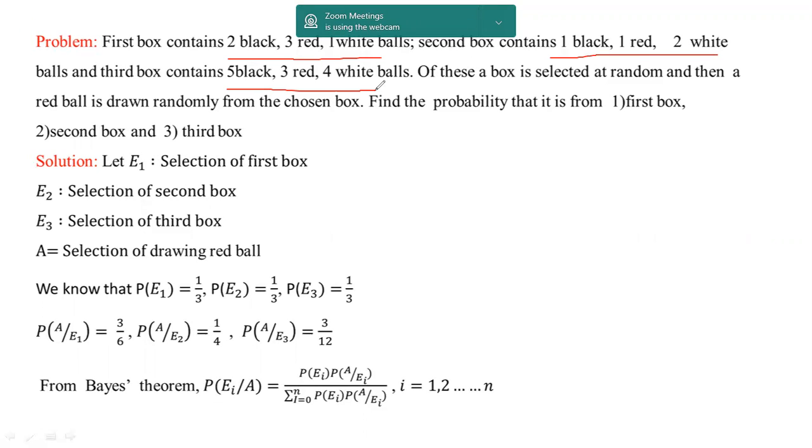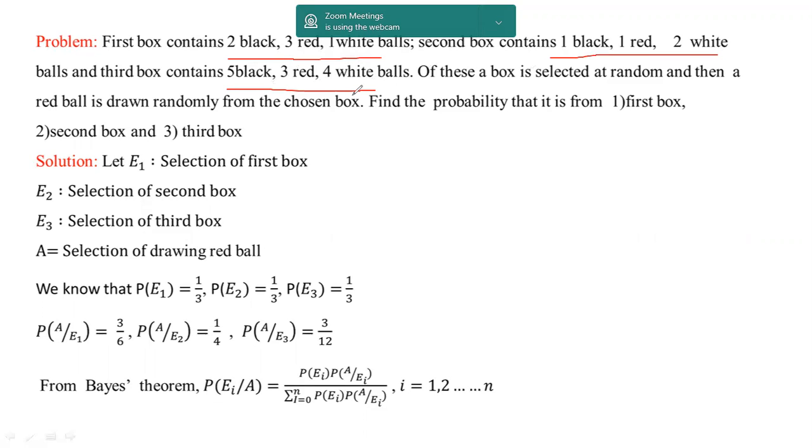So here three boxes are there, and in the three boxes common balls are there. In the first box, 2 black, 3 red and 1 white. In the second box, we have 1 black, 1 red and 2 white. And the third box contains 5 black, 3 red and 4 white balls. Out of these, we are choosing a red ball randomly, and we are asking which box that red ball came from.